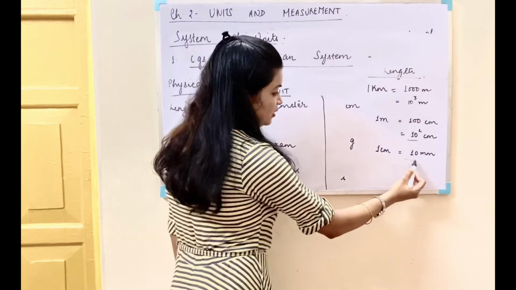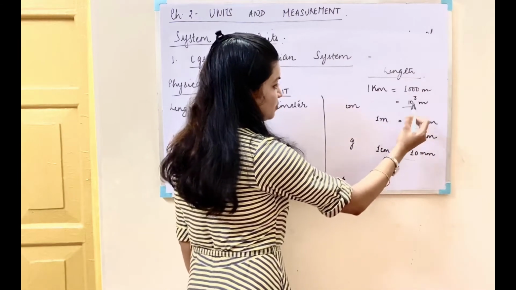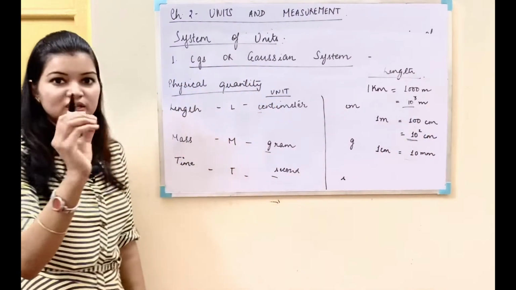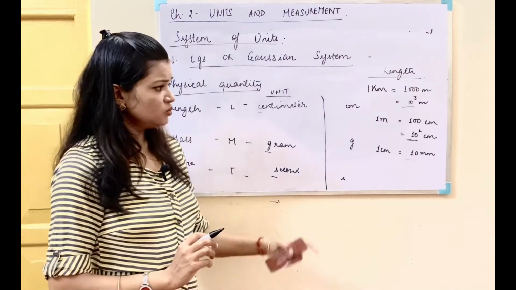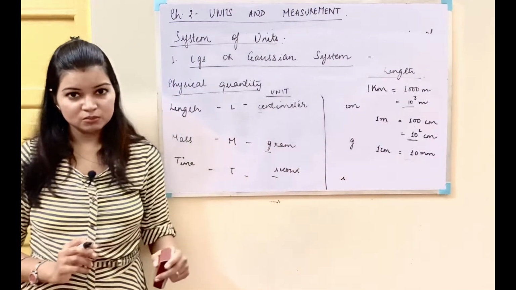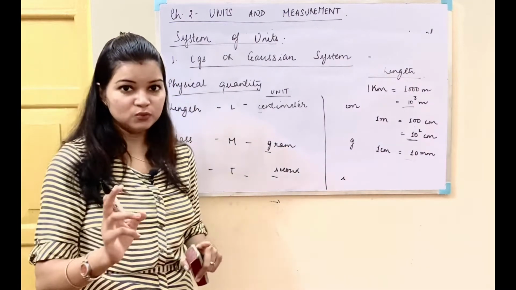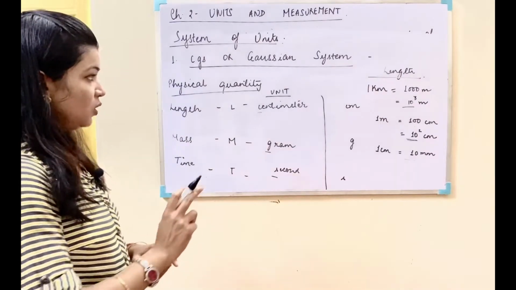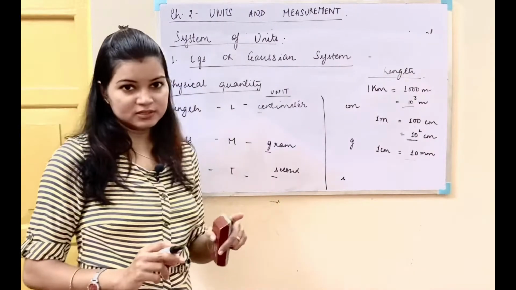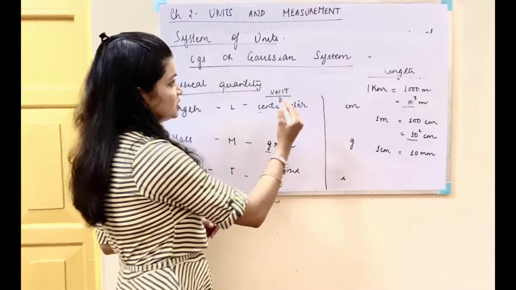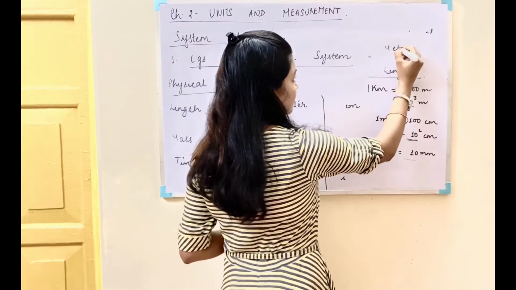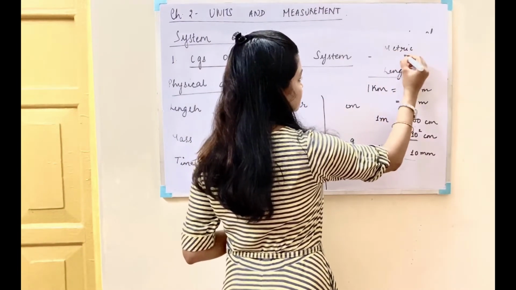We have 10 raised to the power 2, 10 raised to the power 3. As we go higher, the powers increase. In this way the conversion within the system of units is quite easy. That is why we use the decimal system or the metric system. So this CGS system is a metric system.